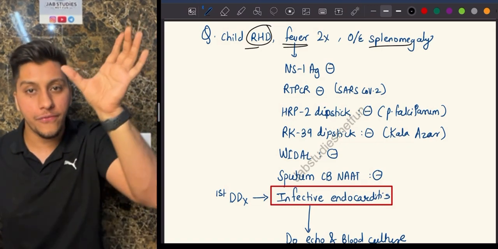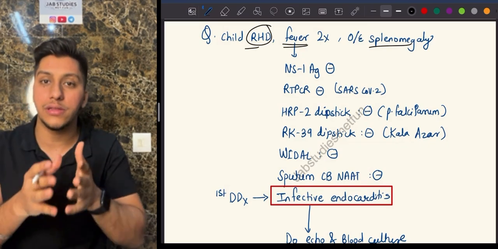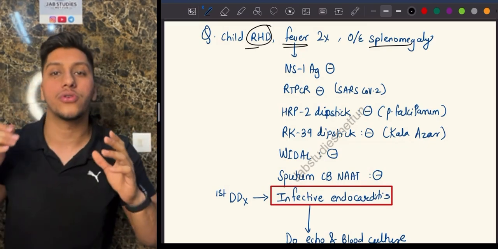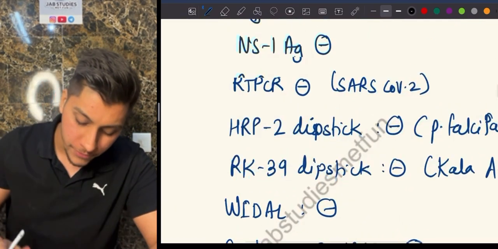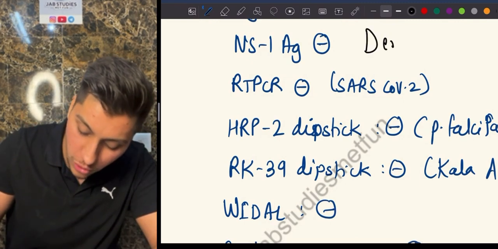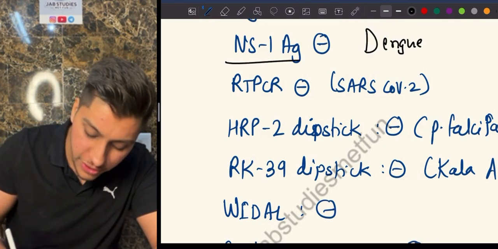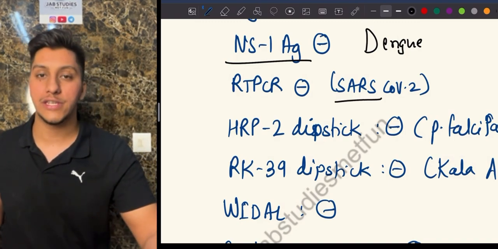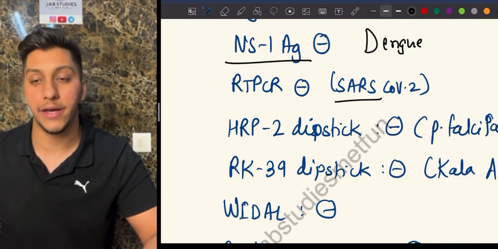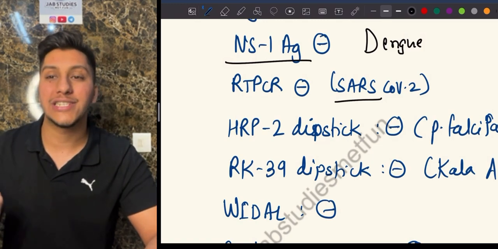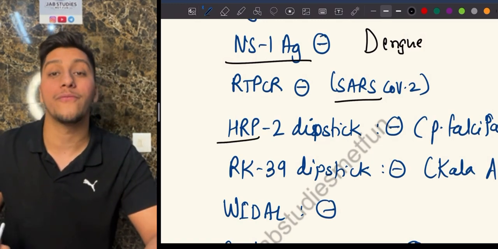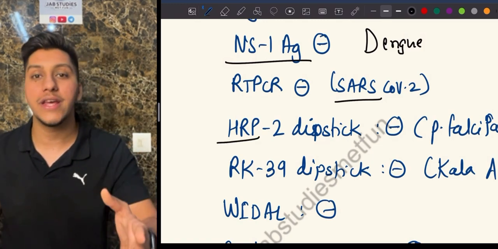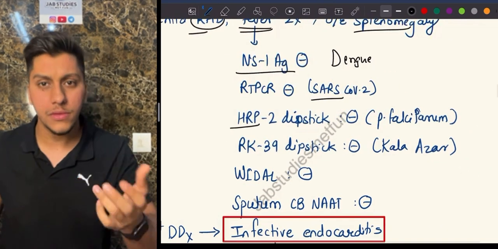No, only after ruling out a set of common conditions which are found in the population are you going to think of infective endocarditis. For example, conditions like dengue. In dengue also you can find splenomegaly. So that is why you're going to do an NS1 antigen. COVID can also elicit splenomegaly. That's why you'll do RT-PCR. Histidine-rich protein, HRP2, is done for Plasmodium falciparum, which is malaria. Malaria can also induce splenomegaly.